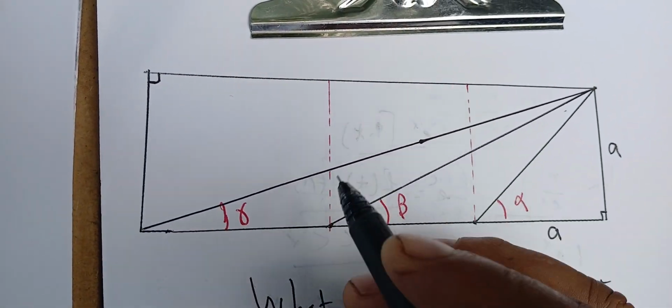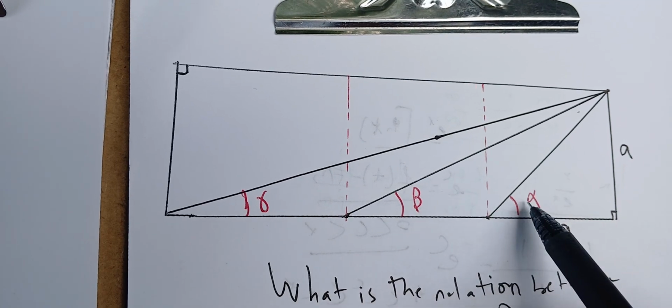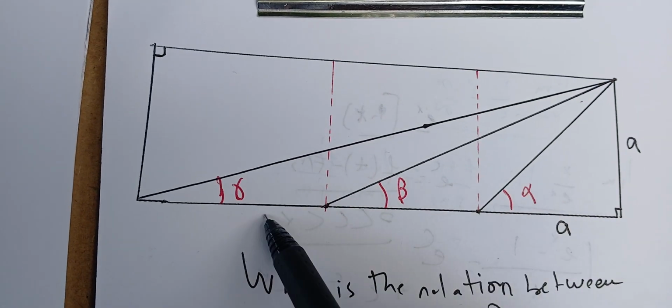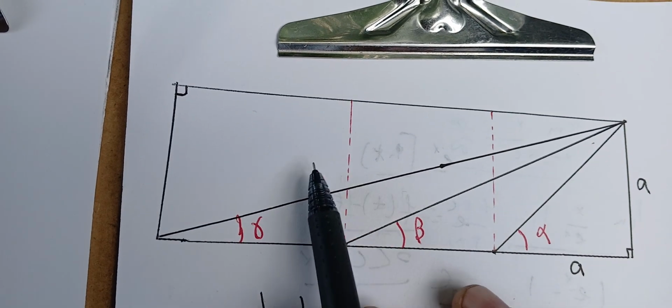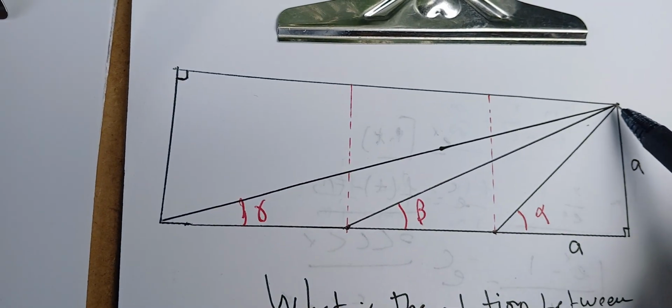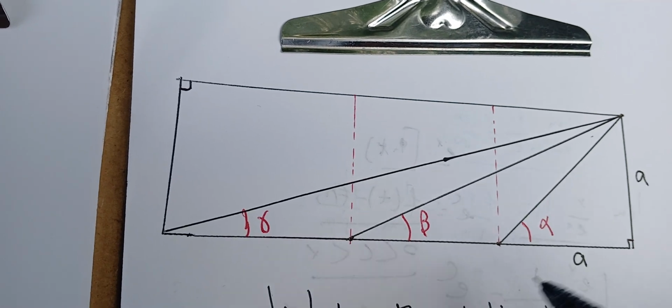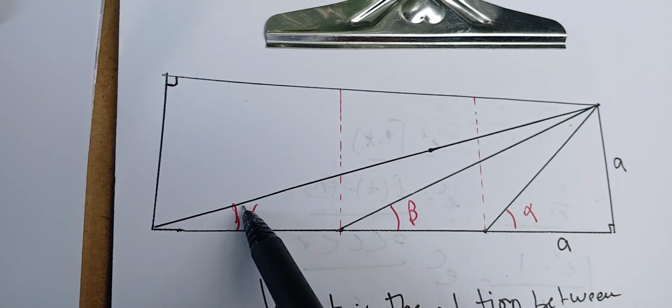In this video, we're going to try to find the relationship between these angles, alpha, beta, and gamma. So these are three identical squares that we stack side by side, and we form the diagonals as shown in the picture. So this is the first diagonal, this is the second one, this is the third one.